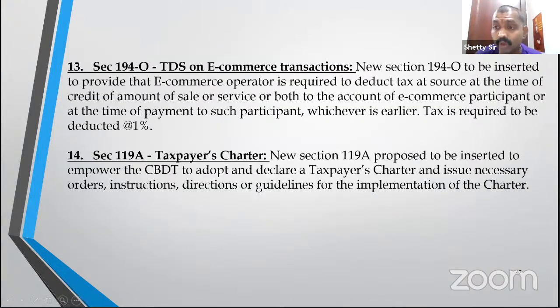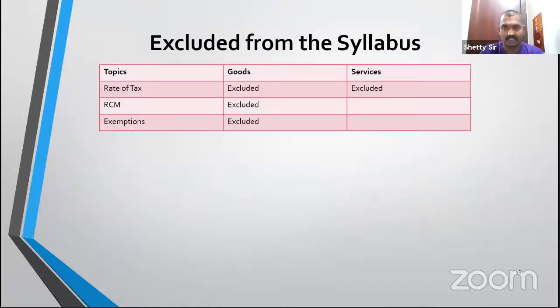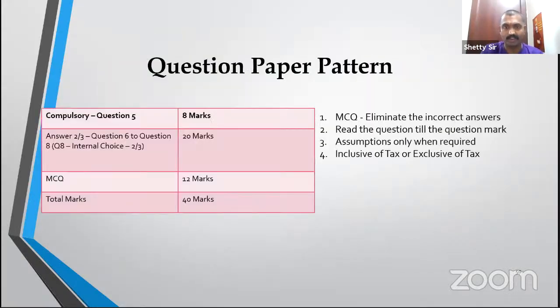Next 194O. Okay, the new section TDS on e-commerce transactions. So whenever there's a payment in excess of 5 lakh rupees, there's a 1% TDS. 119A, the department says we introduce a taxpayers charter. The CBDT, Central Board of Direct Taxes, will be making one charter which gives the details of the taxpayers. So that's about it.